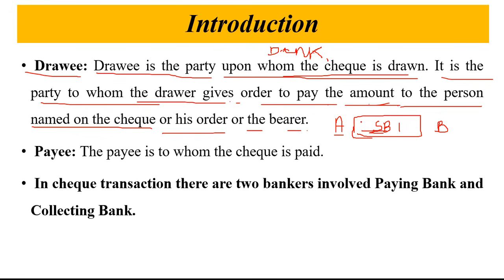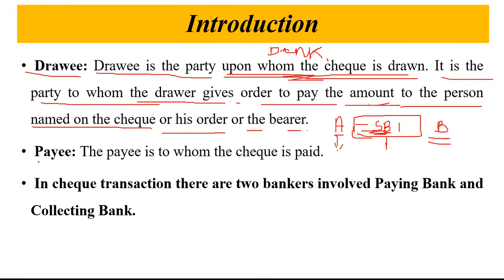On the check he is going to write the name of Mr. B and give it to B. So indirectly A is giving order to SBI to give the payment to Mr. B. So A is the drawer and SBI is the drawee, because the check is drawn on SBI Bank.